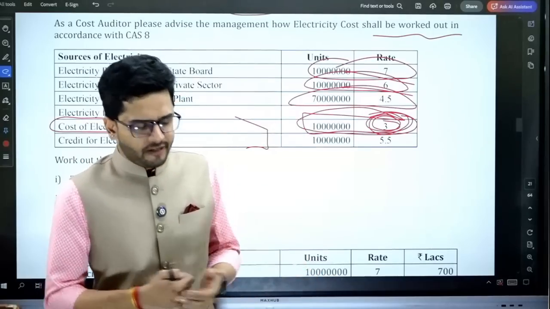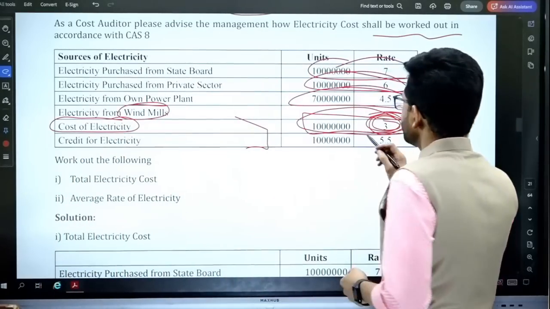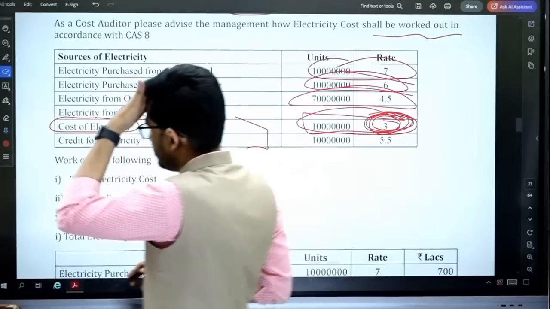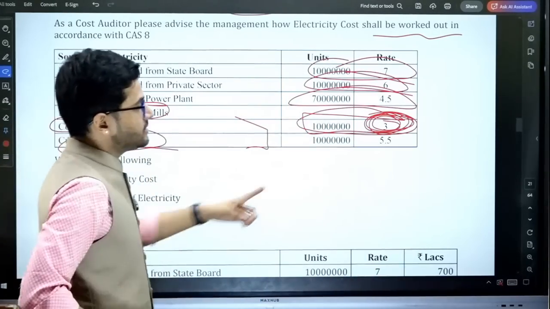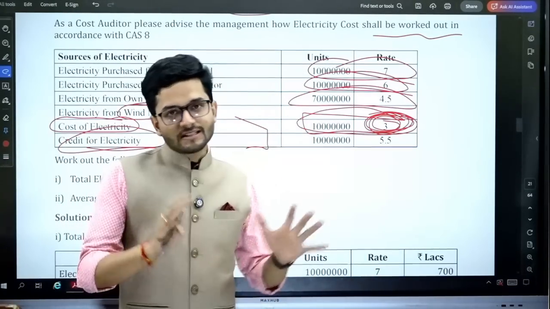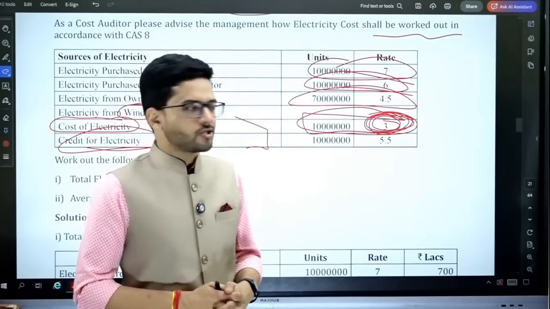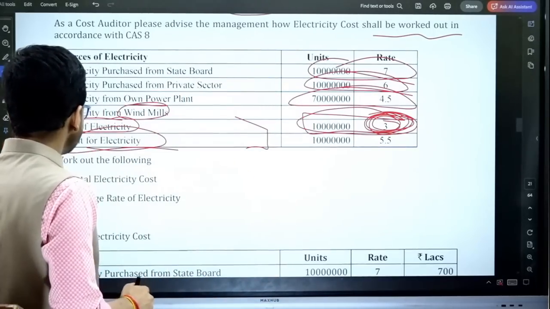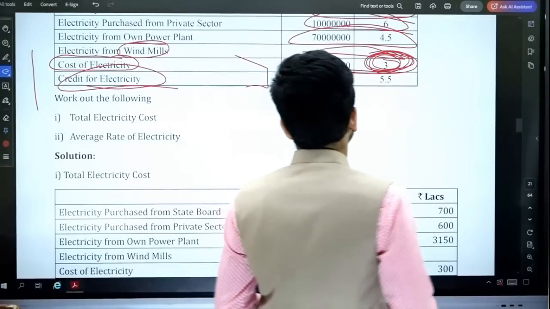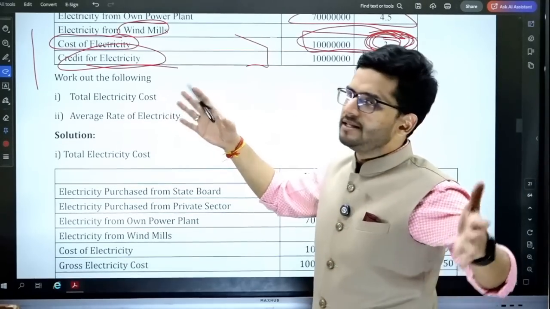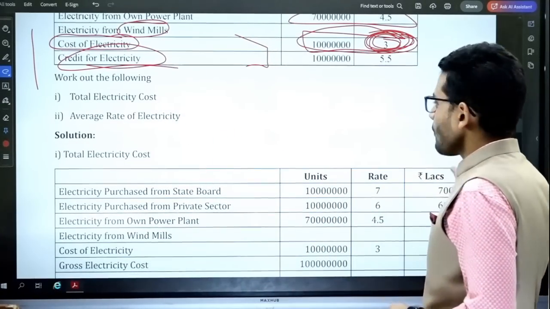So you can very well see that the cost incurred in consuming this electricity is 3 rupees per unit, but the benefit that you are getting out of it is 5.5 rupees. So this can be a scenario. You are getting more benefits for using renewable sources of energy. Now the ask is, work out the following. Total electricity cost you need to find out, and the average rate of electricity, which again means weighted average price.